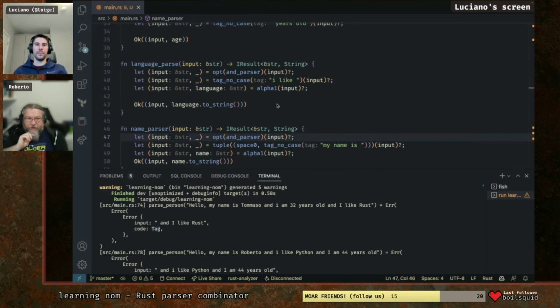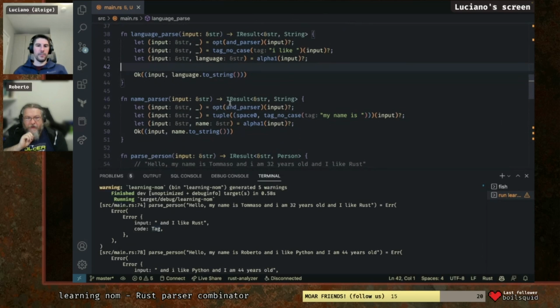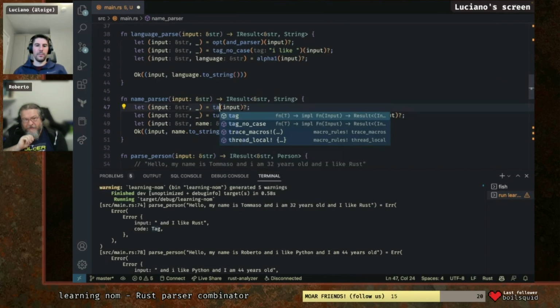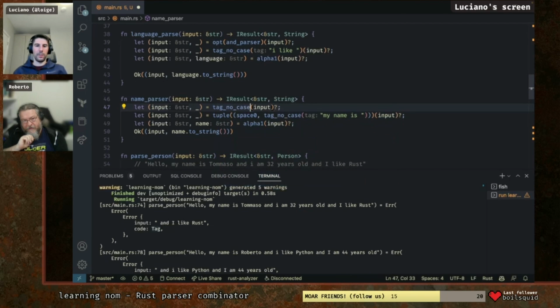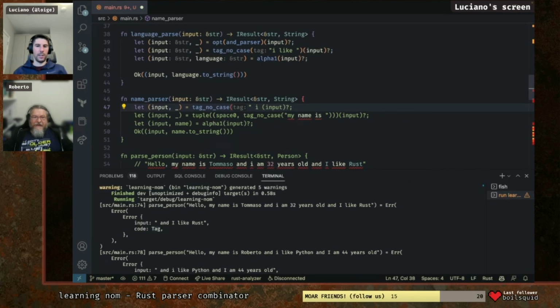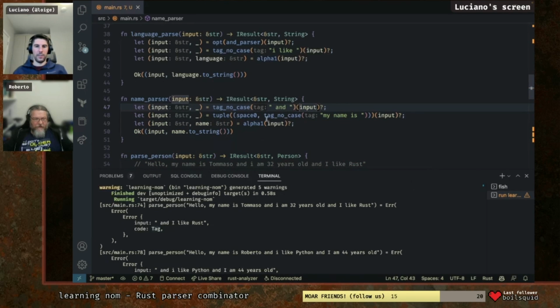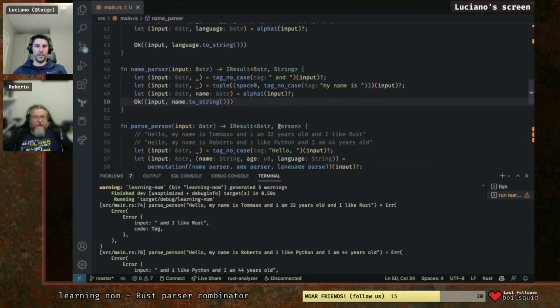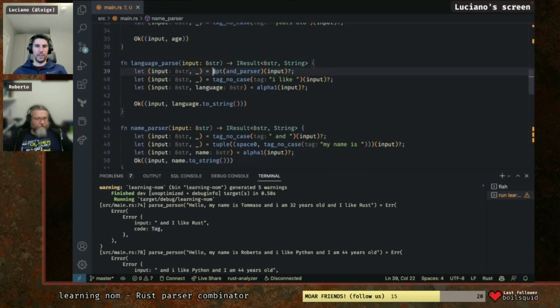Can you revert line 47 and 39 to what they were before? This one? Yeah, that was I, tag, space and space. Tag no case. Space and space and "I am"? No end. No, "I like". End, space, close, yeah, that one. To skip the end and do the same in line here, right? Yes, there.